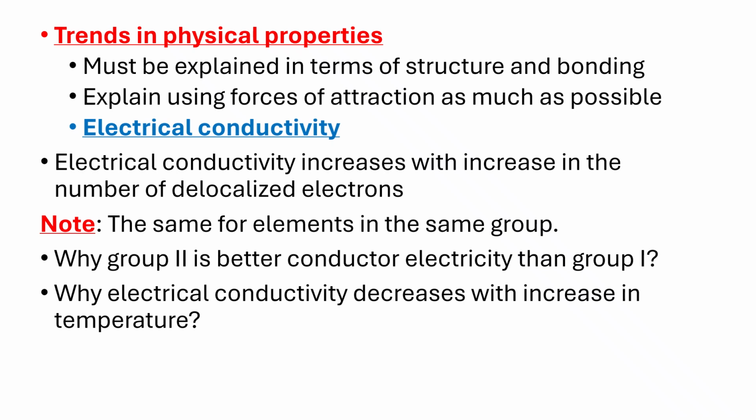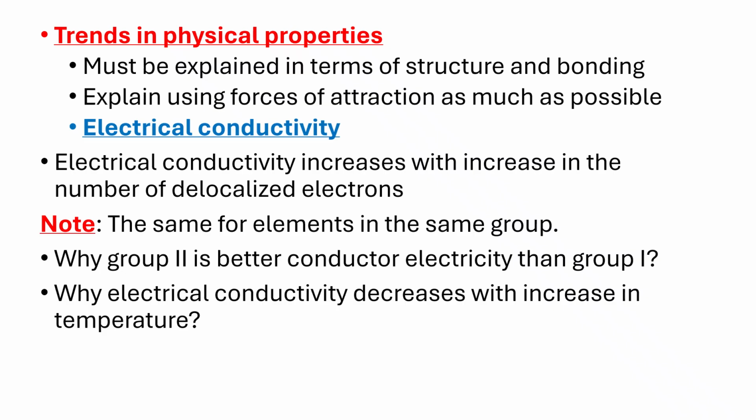Next, let us talk about trends in physical properties, and especially in this case, we look at them in terms of structure and bonding. For us to be able to look at these trends, we need to make use of the forces of attraction. But before then, let us look at electrical conductivity.